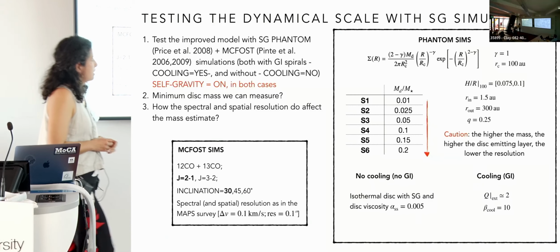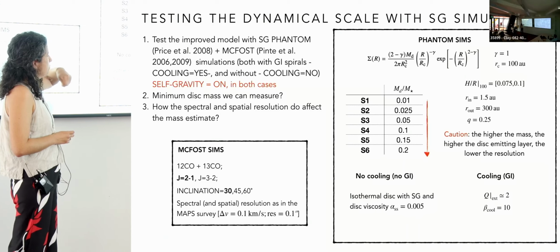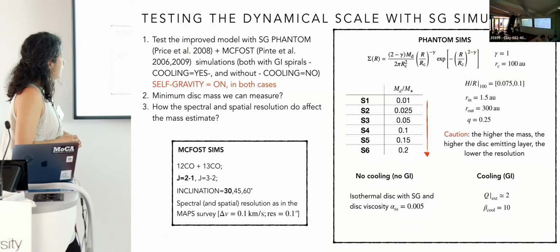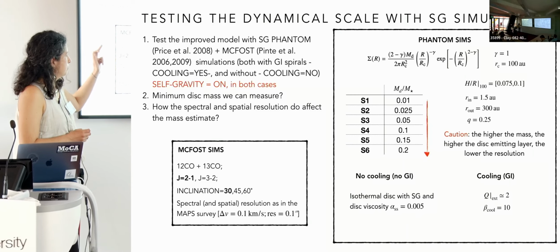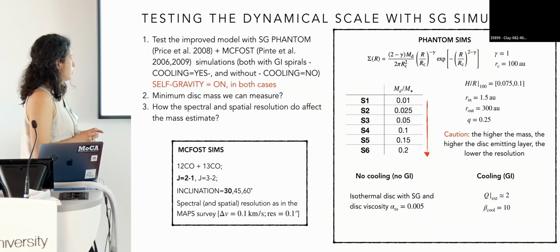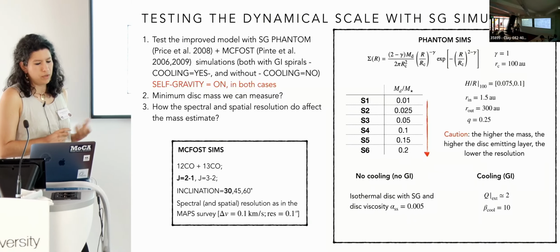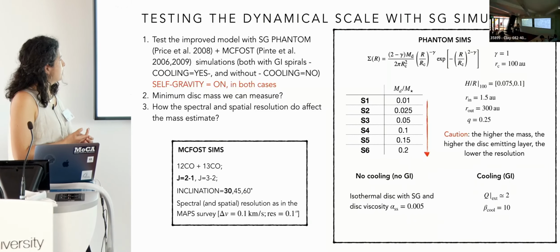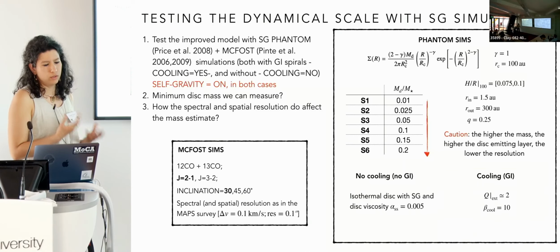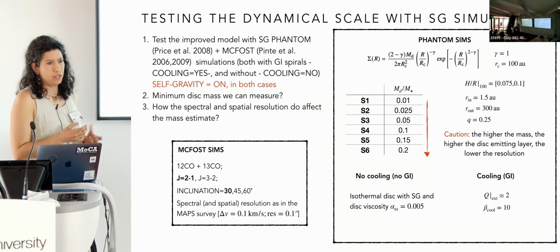So these are the disk masses that we used in our simulation, and we also performed different simulations considering two isotopologues, 12CO and 13CO, different line transitions, different disk inclinations, and also different spectral and spatial resolutions, because what we actually want is to benchmark our model, but we also want to understand what is the minimum disk mass that we can measure with this method, and how the spectral and spatial resolution affect this measure.